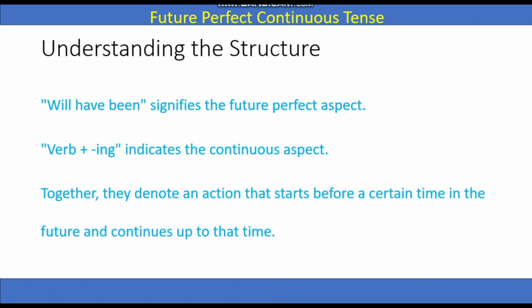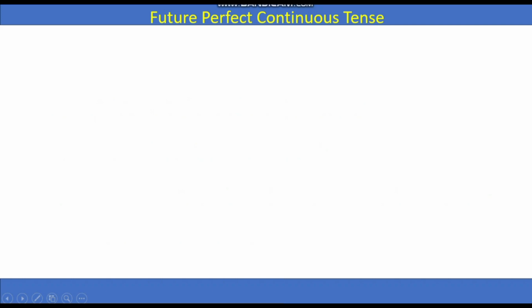It means the work will start in the future and will continue until another point in the future that you are talking about, right? This is the understanding of the structure.